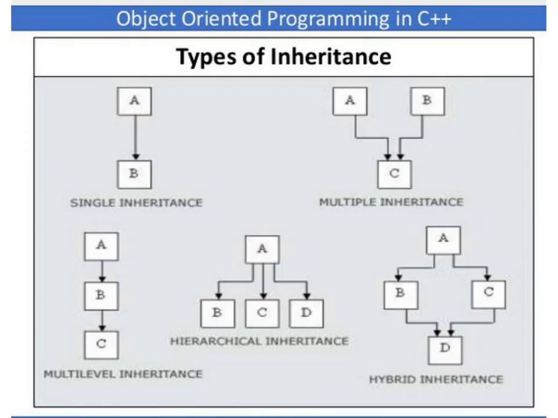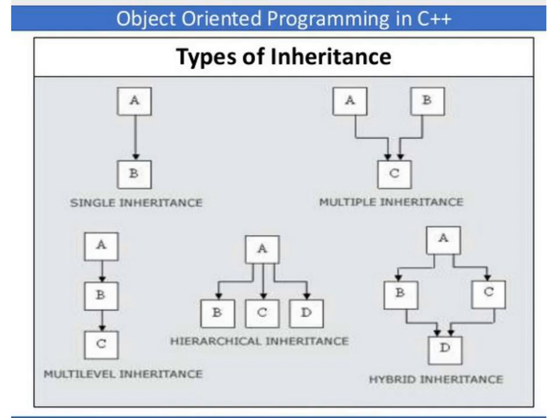In types of inheritance, there are different types of inheritance available, and you can see the diagrams available for each type. The first type of inheritance is single inheritance. In single inheritance, we have only two classes. Class A is called the base class and class B is called the child class, or class A is called the superclass and class B is called the subclass.